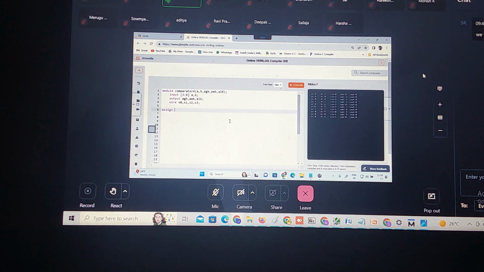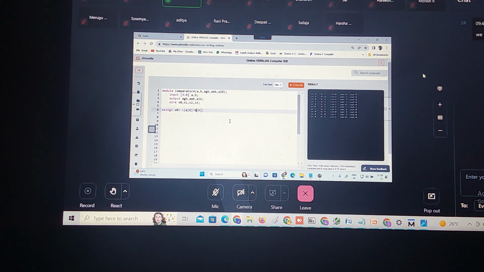First let me generate x0. What is x0 equal to? A of 0, XOR operation, B of 0. That is what I need to do for x0.